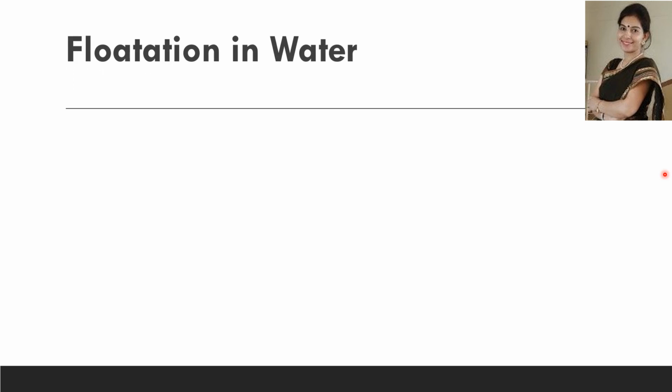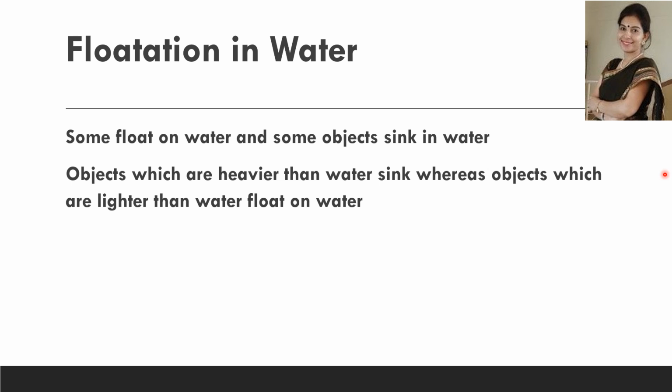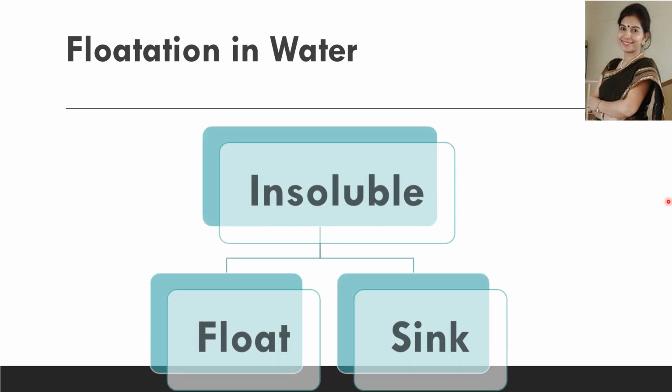Now, there are some insoluble objects or materials which sink to the bottom when placed in water, while some others float on the surface of water. For example, leaves and cork float in water, while rocks and coins sink in water. So objects which are heavier than water sink, whereas objects which are lighter than water float on water.